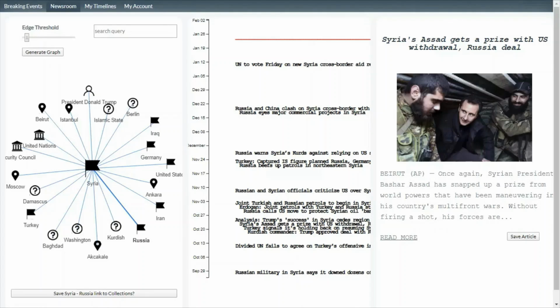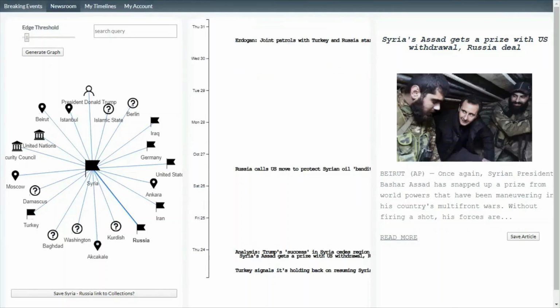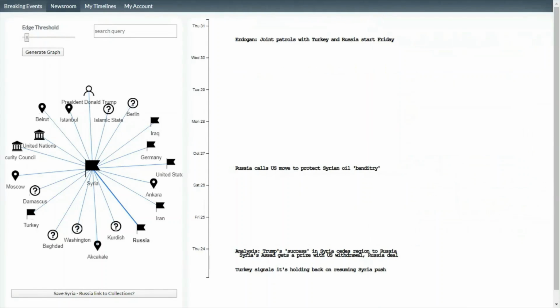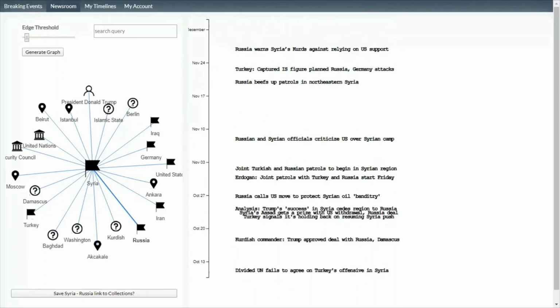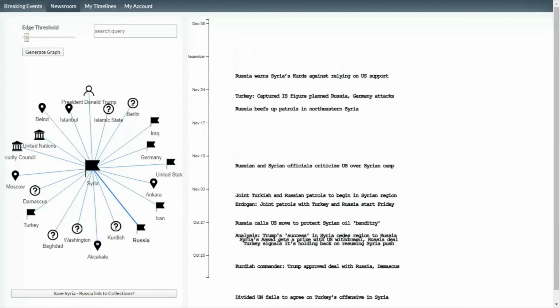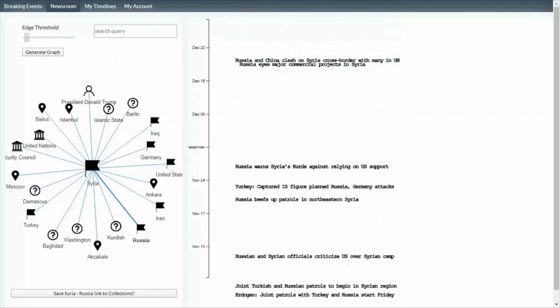Also, you can zoom in or out, so you can follow stories as they develop day by day. In this instance, we have the relationship between Syria and Russia. So for example, you can see how Russia has been involved in Syria and how that involvement has played out not only day by day, as we're seeing here in this particular instance, but also week by week and month by month, where you have the US pulling out and then Russia comes in, and then if you scroll up, you even see Russia starts eyeing major commercial projects in Syria.